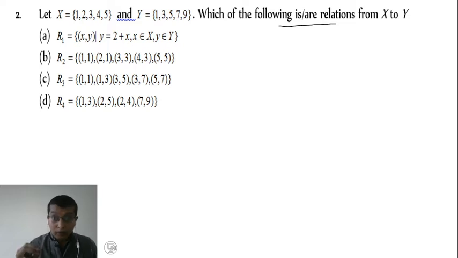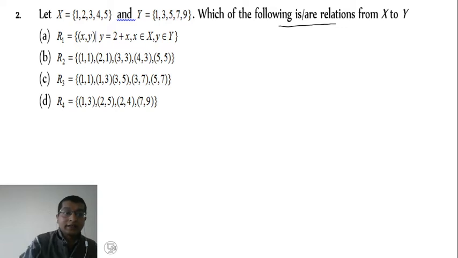Here one answer may be right or more than one answer may be right, therefore we have to examine all the relations. First relation: (x, y) is an ordered pair, and y and x are related by the expression y equals 2 plus x, where x belongs to the set X and y belongs to the set Y.